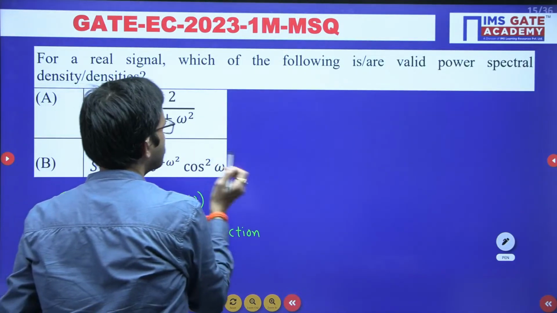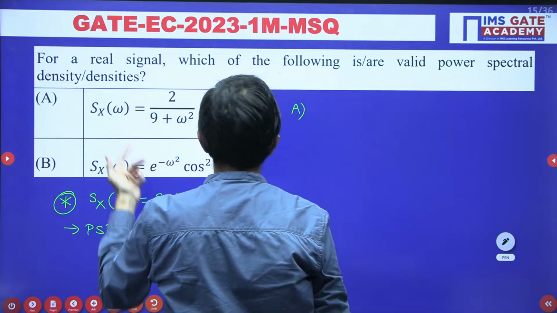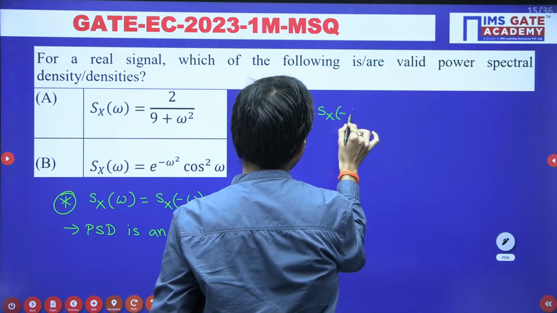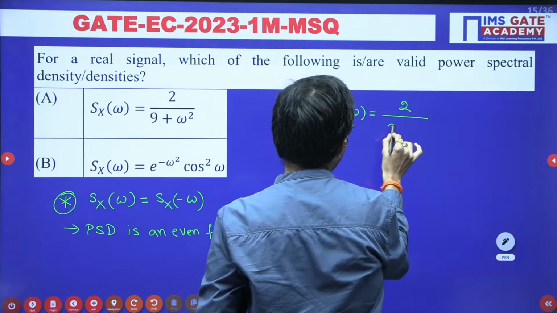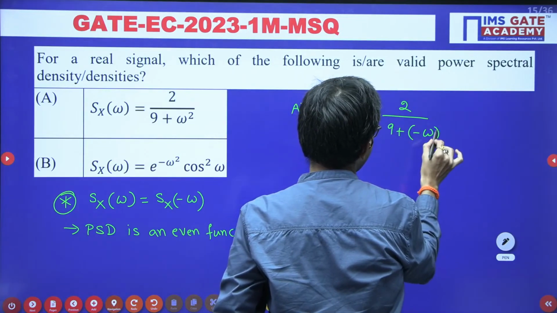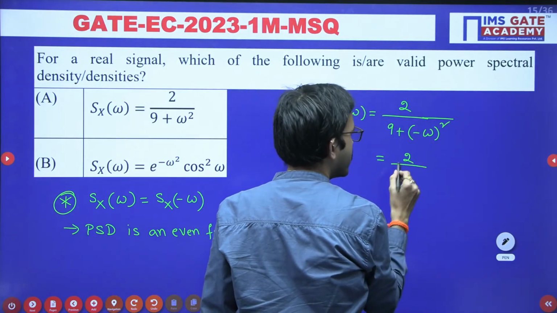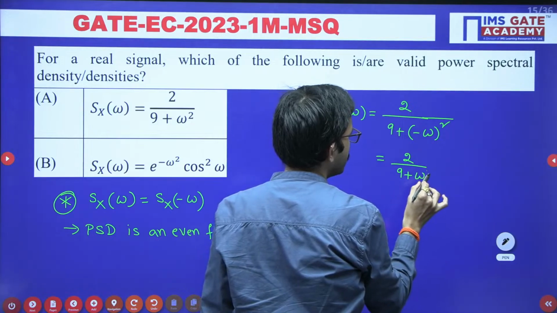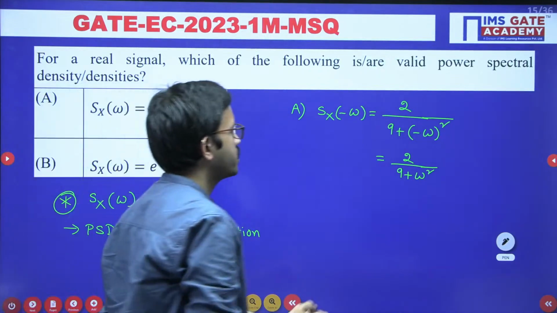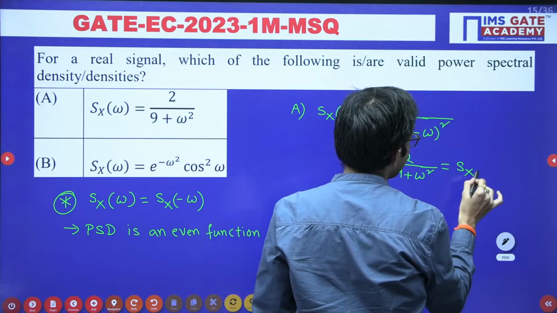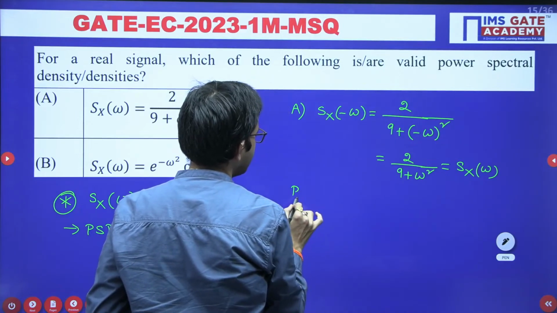Okay, so here in option A, if you observe, in option A already they have given Sx of omega. Now in place of omega, if you consider minus omega, just in place of omega you substitute minus omega, that's all. 2 by 9 plus omega, in place of omega I am keeping minus omega, right? So here the square of the minus term you will get obviously positive. So you are going to get 2 by 9 plus omega square. It is exactly matching the original function, right? So that means it is an even function. It is satisfying. So that means it is a valid density function. Option A is valid. Similarly, option B.